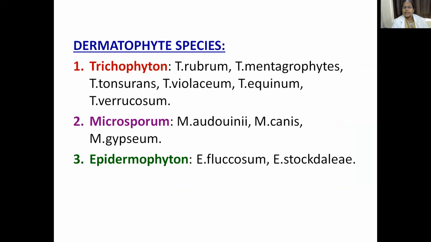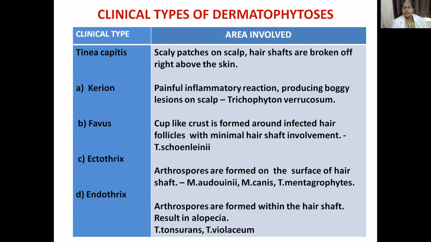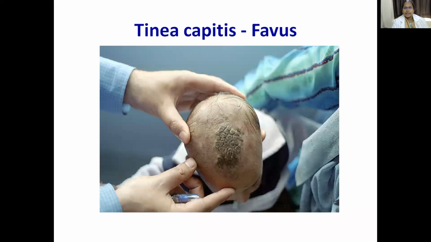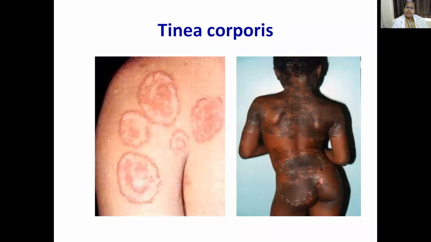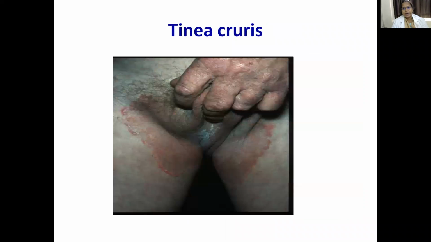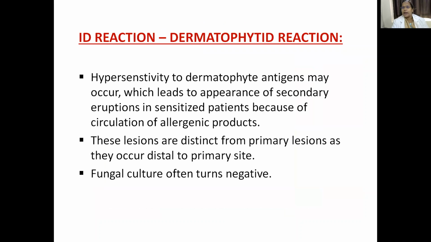So you should remember the dermatophyte species and the various clinical manifestations produced by dermatophytes: Kerion, Favus, Ectothrix, Endothrix. Other manifestations like Tinea corporis, pedis, cruris, barbae, faciei, imbricata, unguium and manuum. Id reaction comes as a 2 marks question, so remember this also.